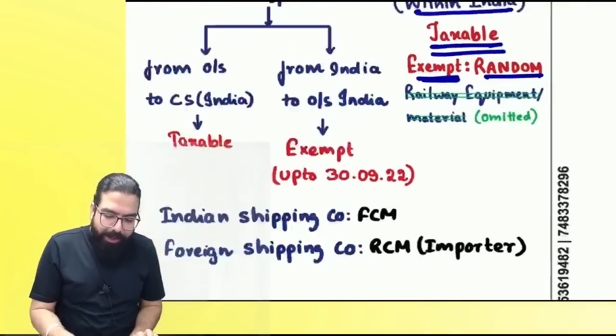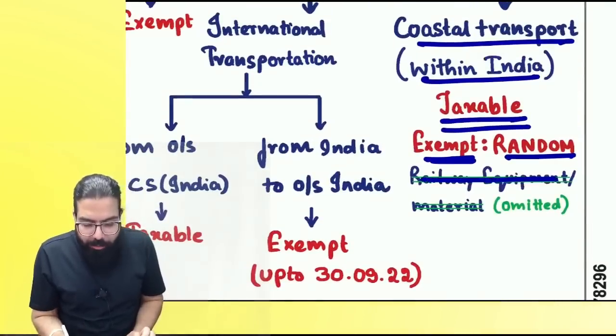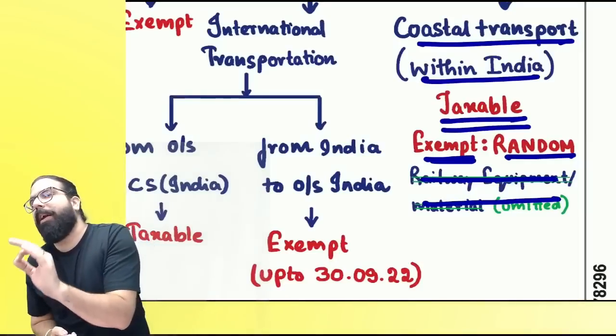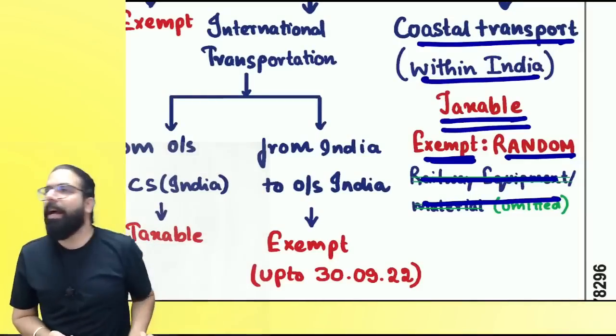Now, everyone listen to me very carefully. Earlier, railway equipment and car transportation was also exempted. Now, railway equipment transportation will be taxed. Can I go ahead, everyone?